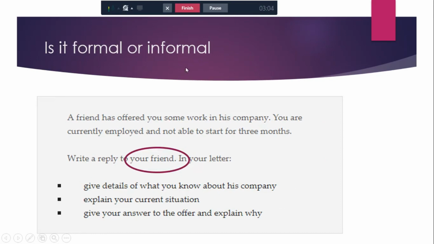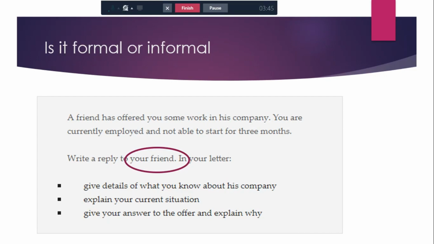The first thing we have to look at is: is it formal or informal? So we go here: write a letter to your friend. The second you see it's a friend, we know it is going to be informal. That means we need to be using informal language. We need to be using contractions where we can. In the greeting, we need to make sure that we're referring to their first name, and when we're signing off, with our first name as well.